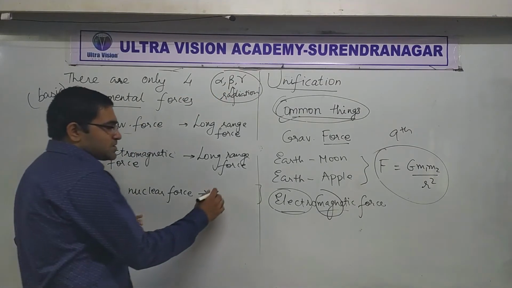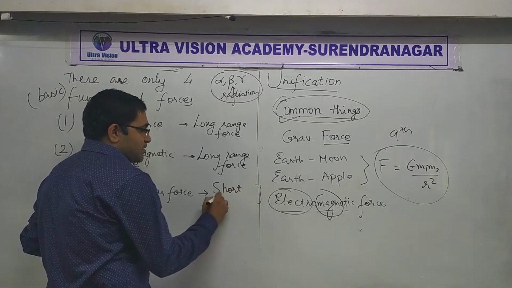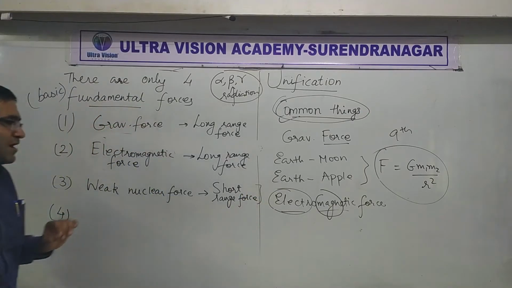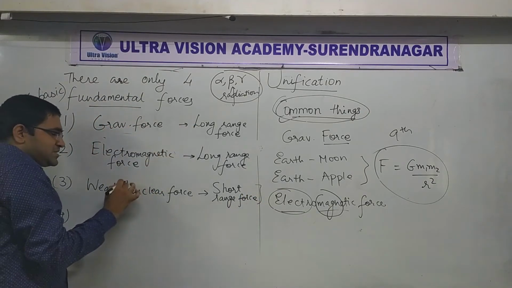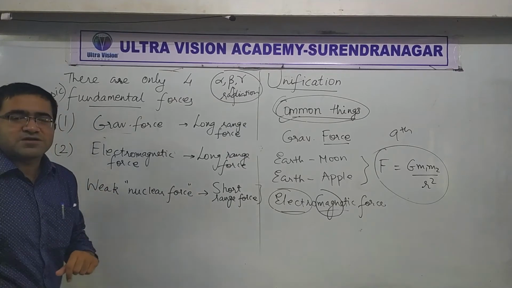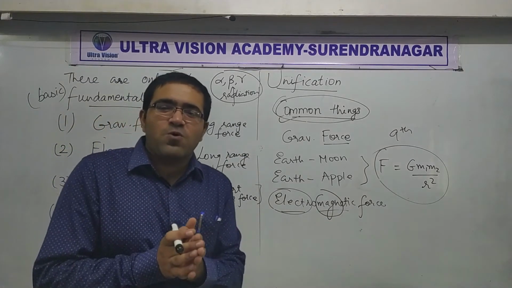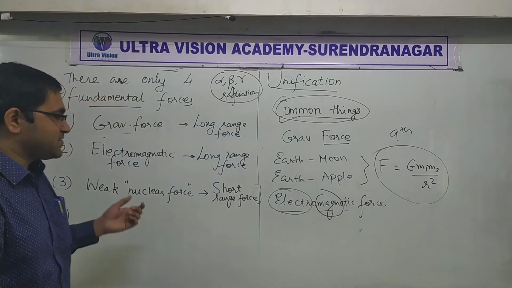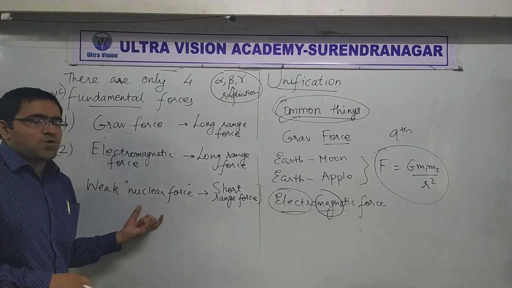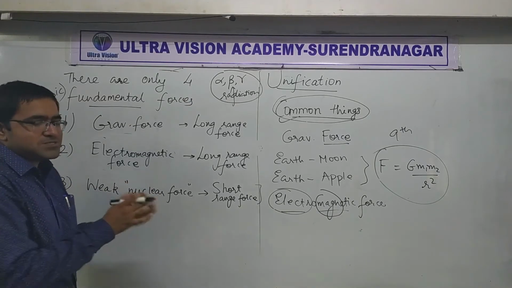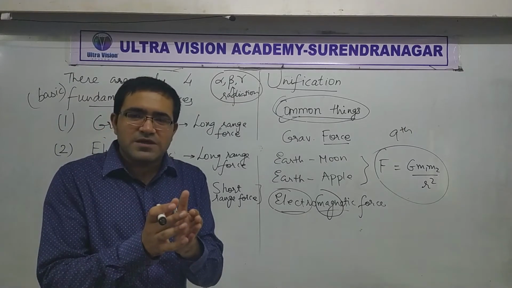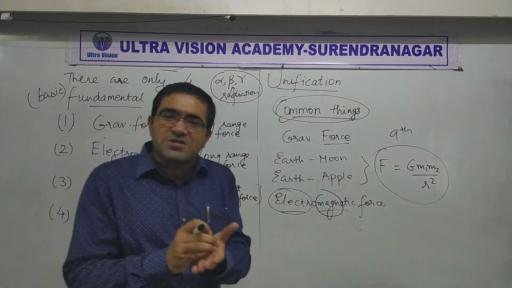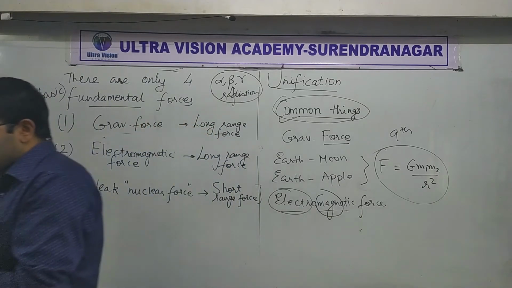Now, the weak nuclear force is a short range force. Again, how do we know it's a short range force, and why this kind of name? That will give you the idea. This weak nuclear force can act only within the size of the nucleus. I repeat what I have said: the weak nuclear force can act only within the size of the nucleus. And you know the nucleus is very small. Do you remember that atoms are small, of course, but the nucleus is really very small? Yes or no?